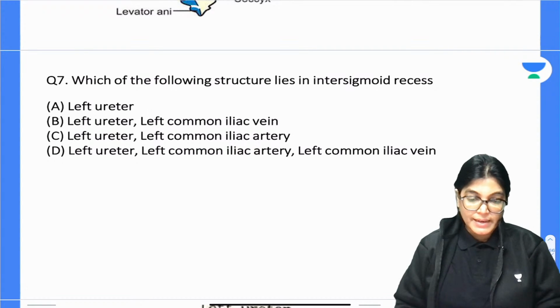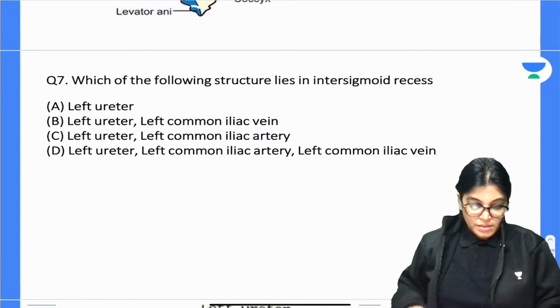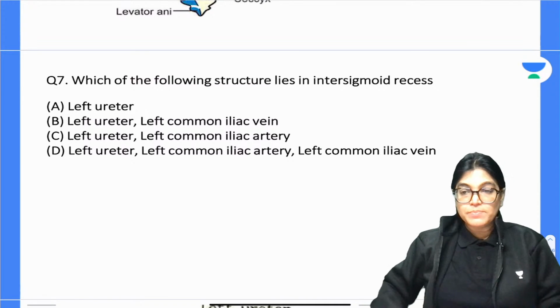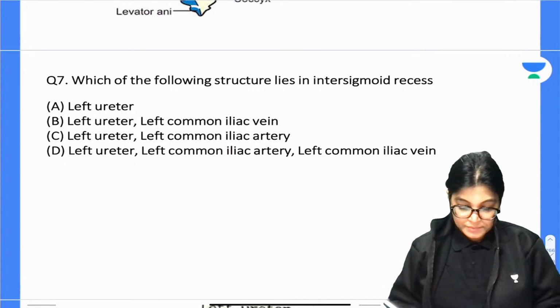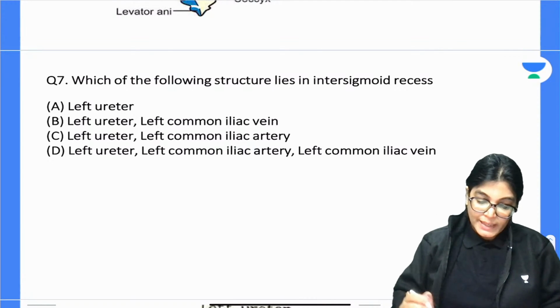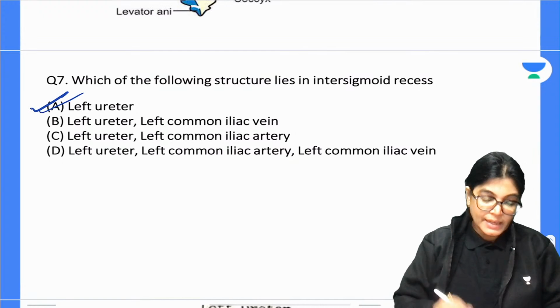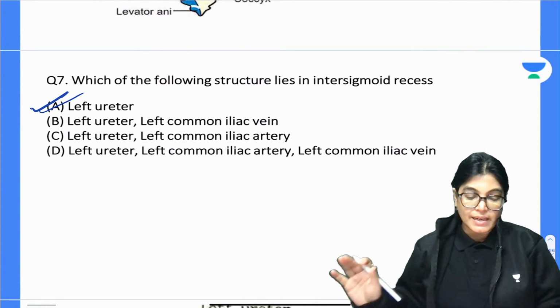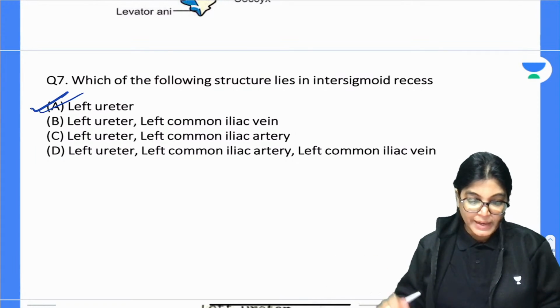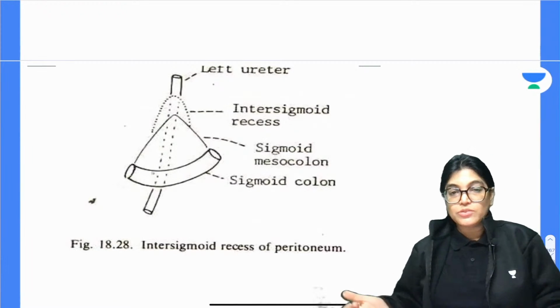Which is the best correct answer? Okay, let me tell you about the correct answer. Actually, intersigmoid recess is just containing the left ureter. Please note down, it just contains the relation of the left ureter. Okay, direct MCQ. So I would just like to show you this diagram.